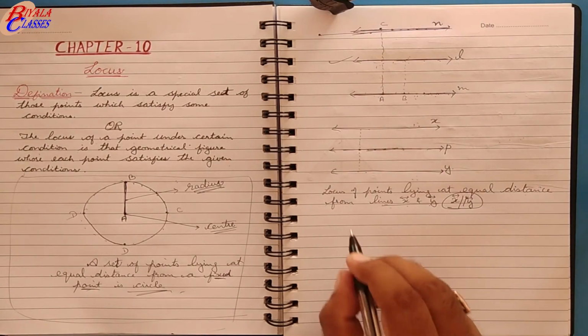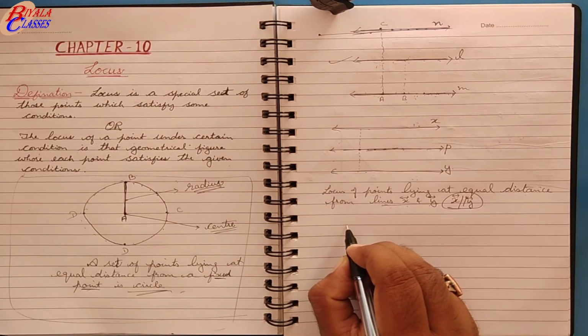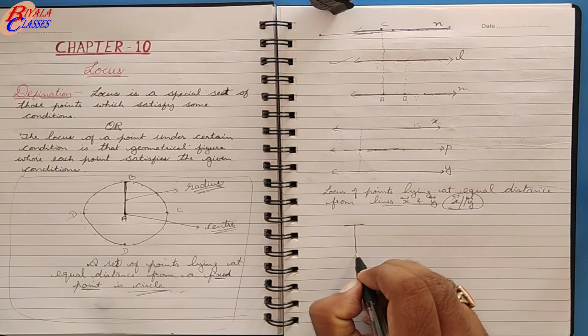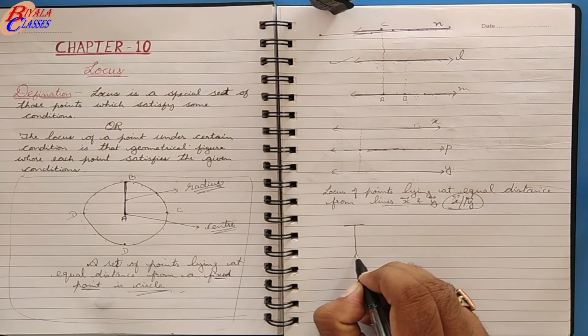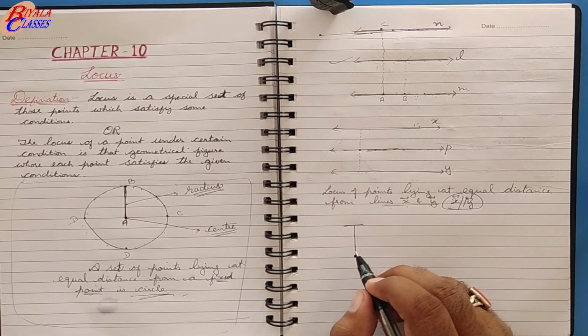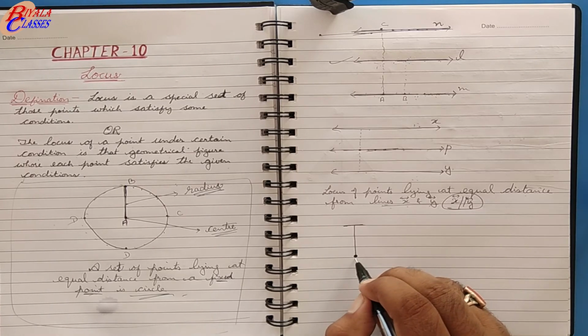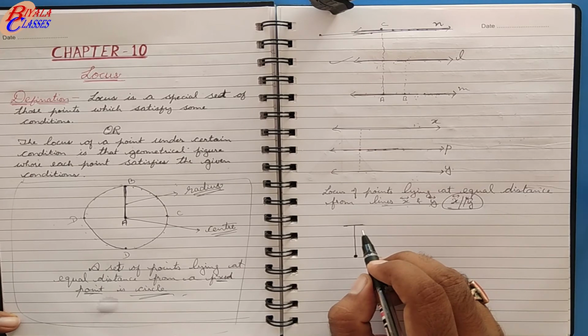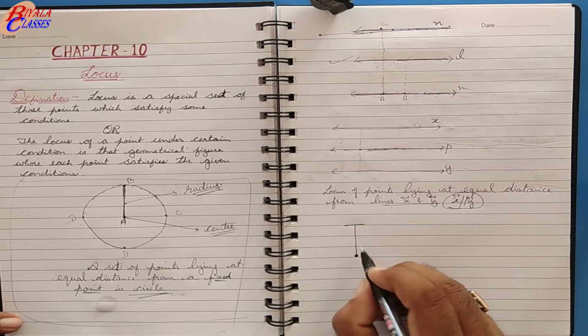Now if I take an example of a pendulum, suppose there is a pendulum. You have seen a pendulum. It is like this. Now what is the locus of the points lying at the end of this pendulum? Now you know that a pendulum moves to and fro.